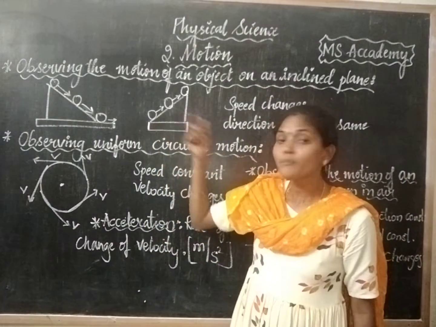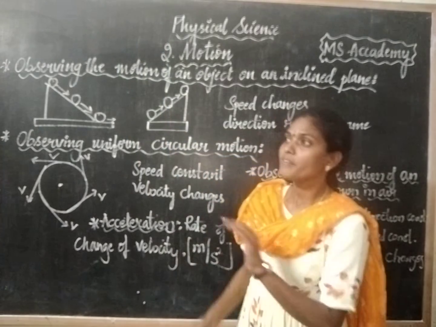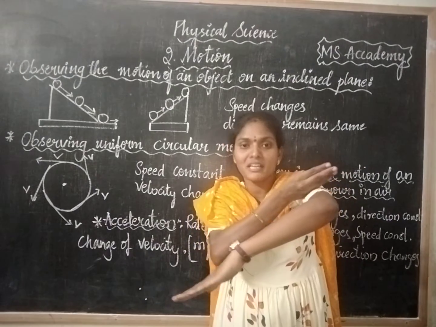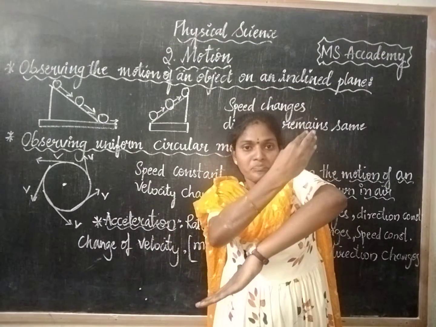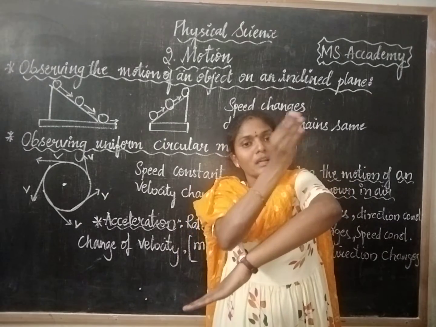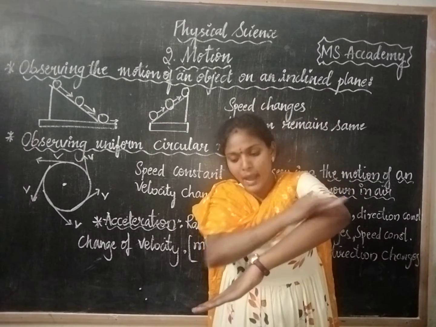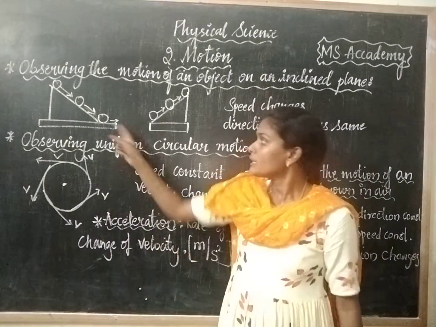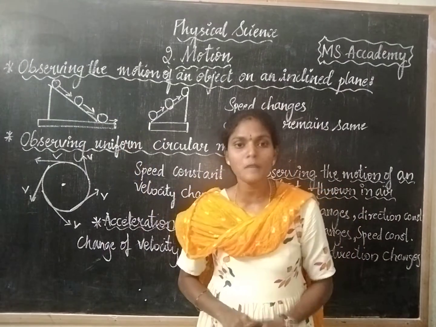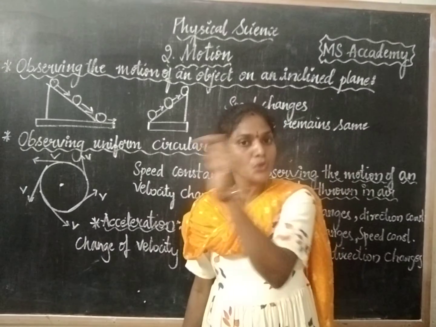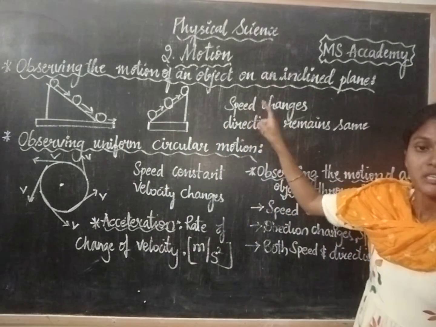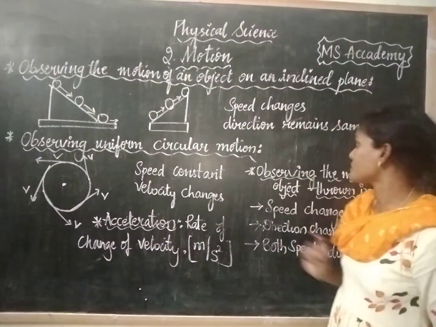Now here I am throwing the ball in upward direction. When I throw a ball in upward direction, the ball goes in a straight line. The ball follows the same path, but what happens? Gradually the speed of the ball decreases. Later the speed becomes 0 and it falls down. So here what will be our observation? What we have observed in this activity is that the direction is constant but the speed is getting changed. So in this activity, speed changes, direction remains constant.